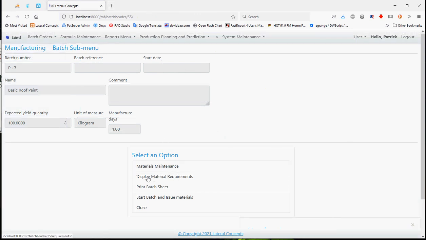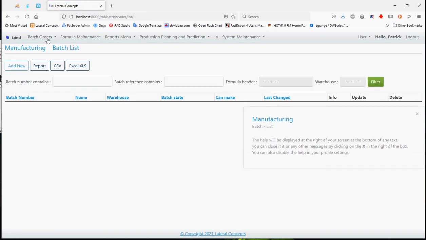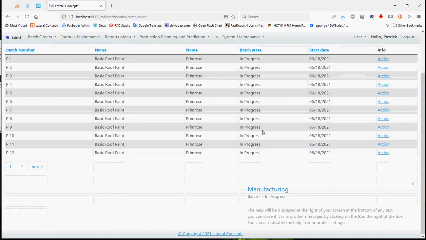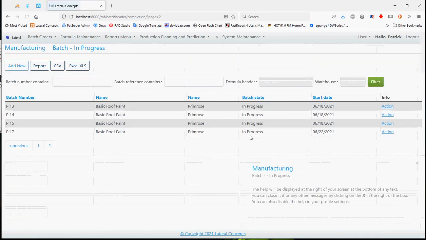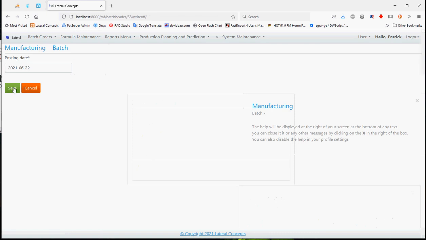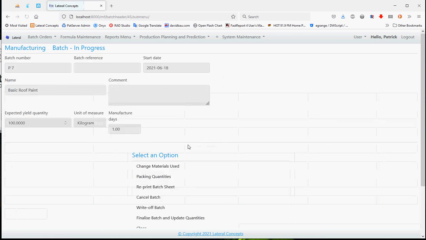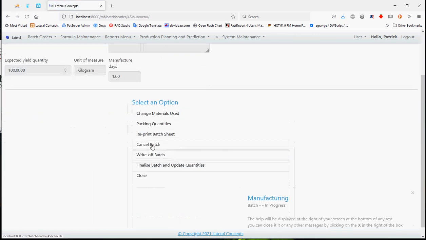Once you're happy with everything, you just start the batch. When it's going to be started, you start there, save, and the batch is now gone there. It will now be in batch order completion. They're all sitting in progress because they're waiting to be made. If you decide, no, you've spilt that batch, you can write off the batch, the day that you wrote it off, and it will be written off. Or if you wanted to, you can say you want to cancel that batch.